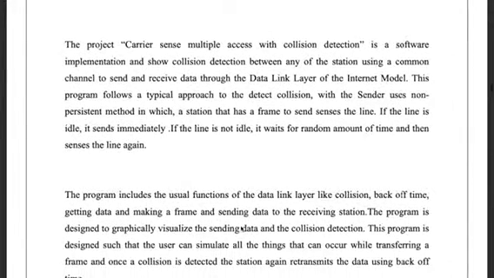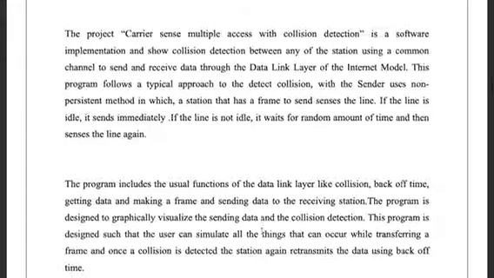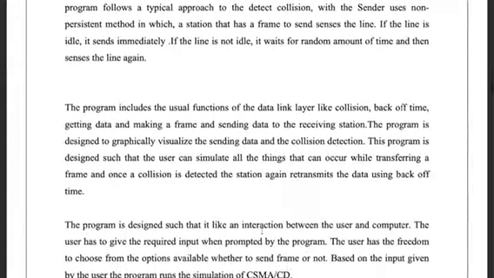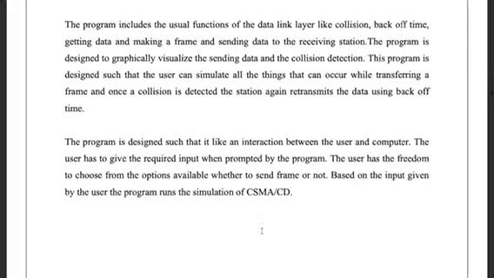This project is a software implementation that shows collision detection between any of the stations using a common channel to send and receive data through the data link layer of the internet model. This program follows a typical approach to collision detection, in which the sender uses the non-persistent method, in which a station that has a frame to send senses the line. If the line is idle, it sends immediately. If the line is not idle, it waits for a random amount of time and then senses the line again.